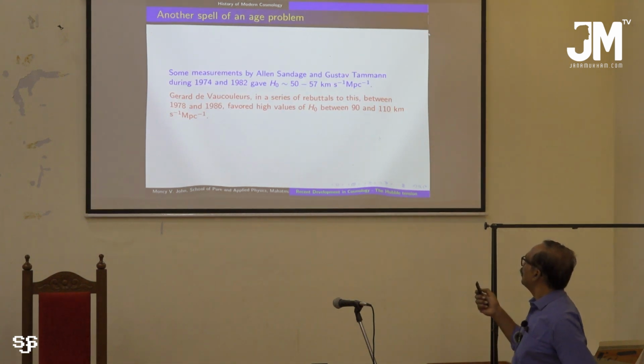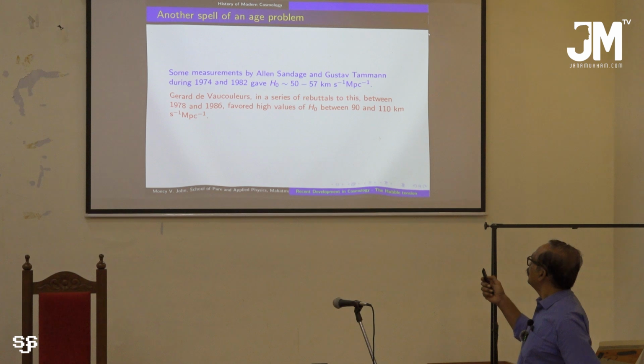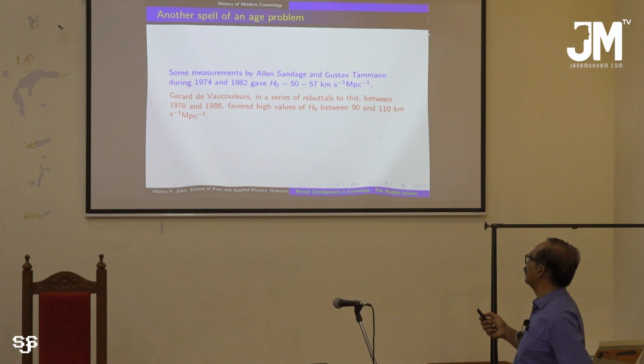And later, the attempt continued in 1974 and in another attempt in 1982. These same astronomers got values of H naught between 50 and 57.